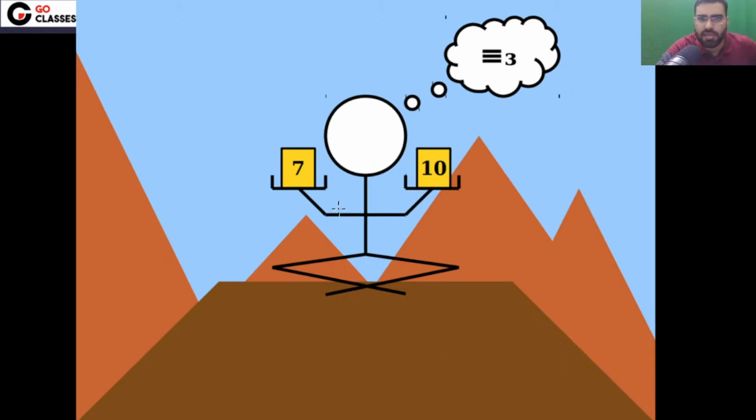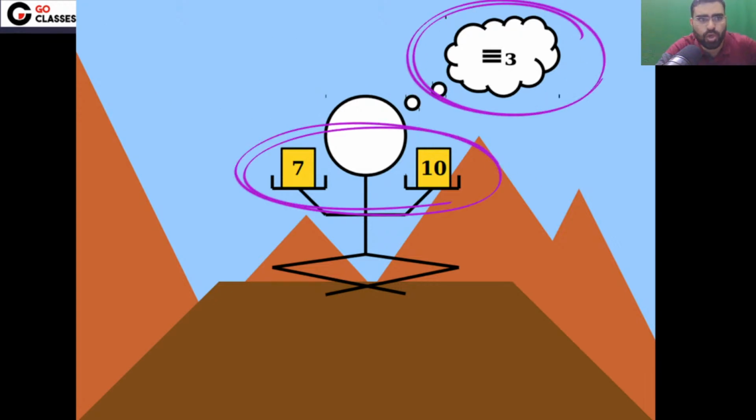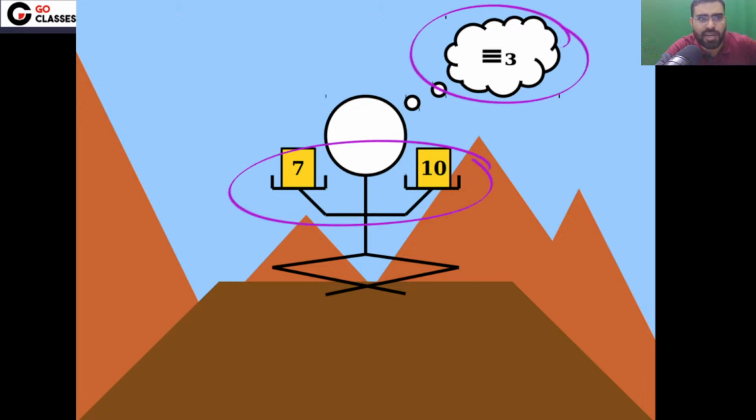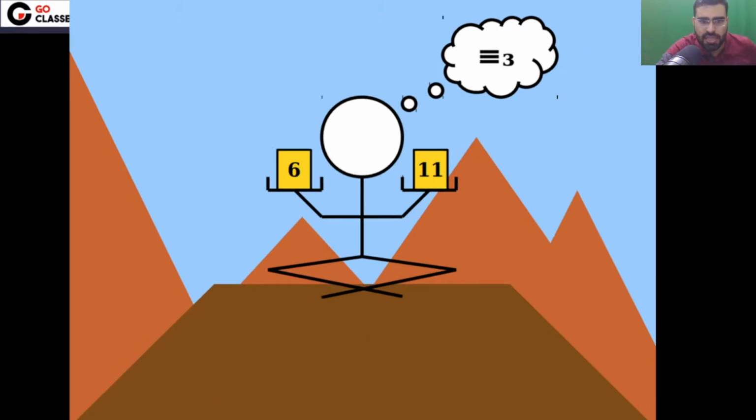Next, let's see this. Can I say 7 and 10 are congruent modulo 3? The answer is yes, because if you divide 7 by 3, the remainder will be the same as when you divide 10 by 3. That is the reason we say that 7 and 10 are congruent modulo 3: they give the same remainder when you divide by 3. The remainder will be 1.